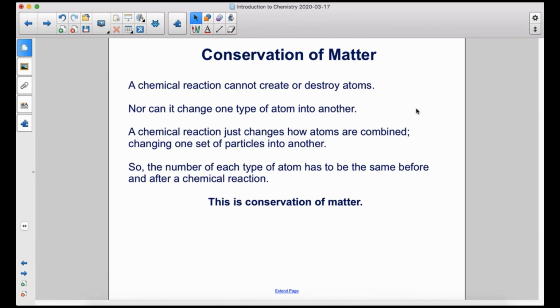A chemical reaction cannot create or destroy atoms, nor can it change one type of atom into another. A chemical reaction just changes how atoms are combined, changing one set of particles into another. So the number of each type of atom has to be the same before and after a chemical reaction. This is conservation of matter.